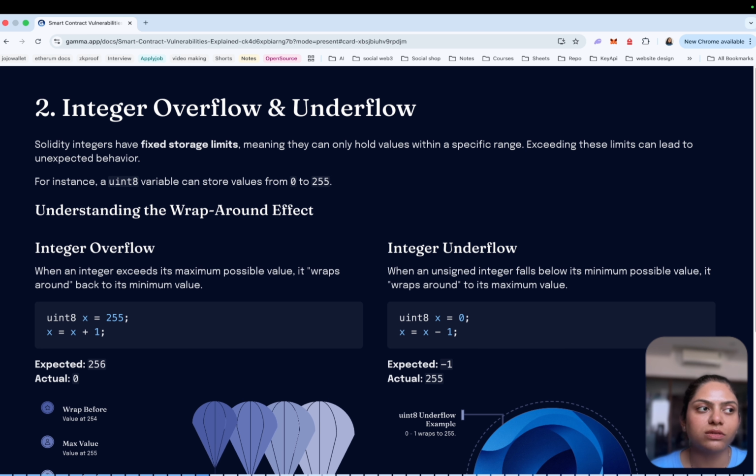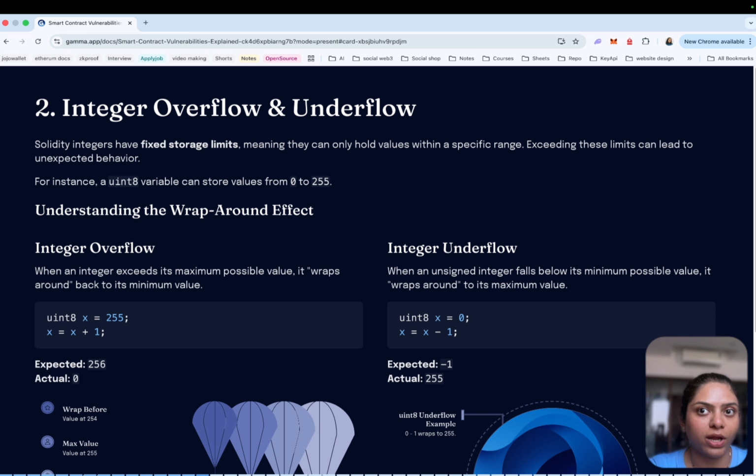Solidity uses fixed-size integer types such as uint8, uint16, uint32, up to uint256. Each type has a maximum value it can store. For example, a uint8 variable can store only numbers from 0 to 255.